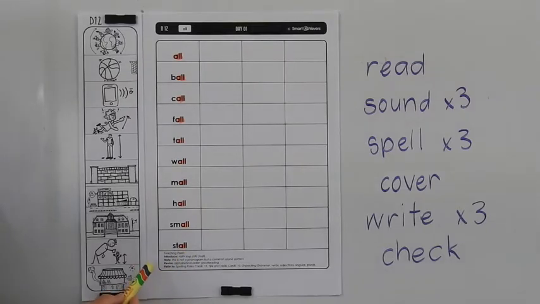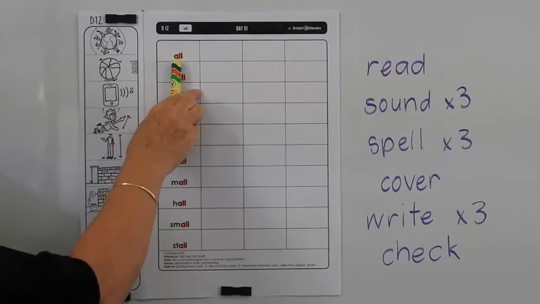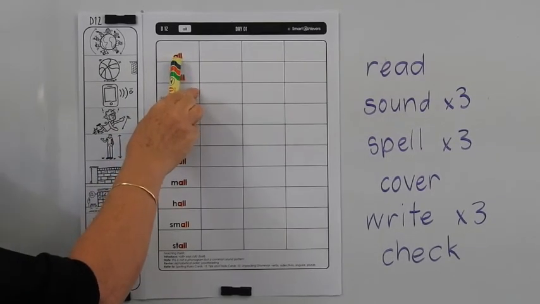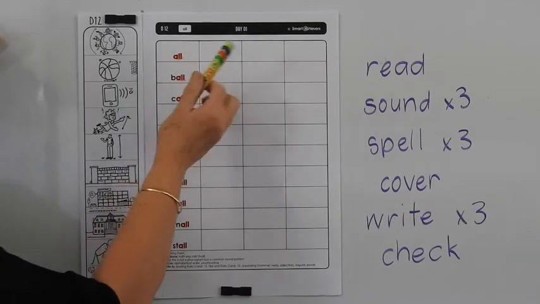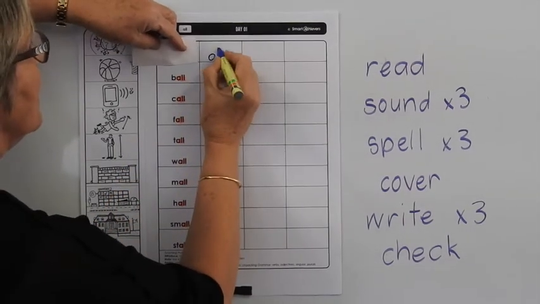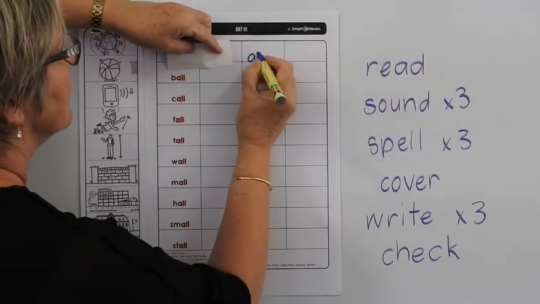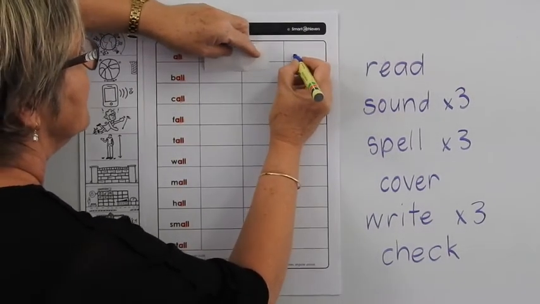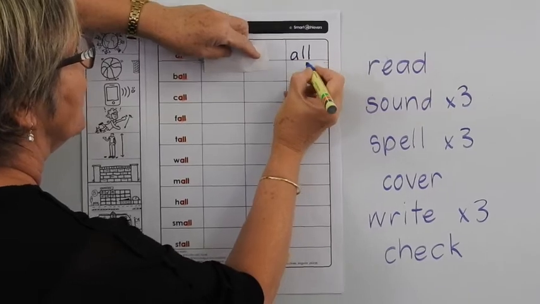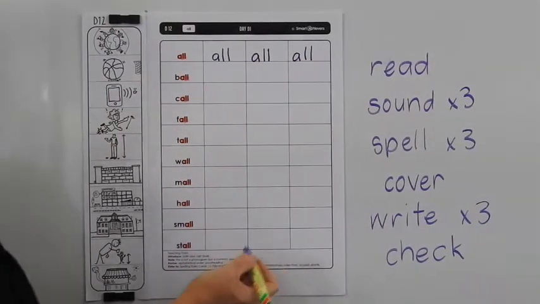Okay, let's read the words, sound the words, spell the words, cover and write them 3 times. So we're going to go all, all, all. A-L-L, A-L-L, A-L-L. Cover it and write it 3 times. See if you can write them without looking. Okay, you can practice the rest of those on your own.